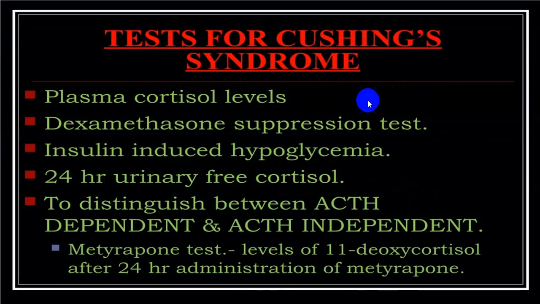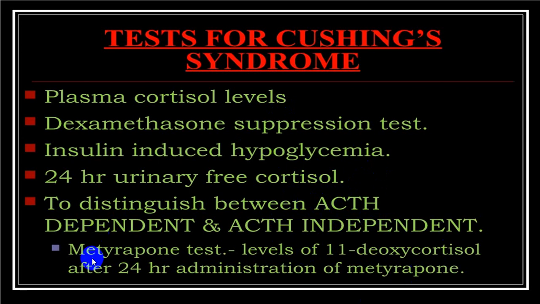So first, for diagnosis of Cushing syndrome, cortisol level. If you are not sure, you can go for the dexamethasone suppression test. You can use the insulin-induced hypoglycemia test, 24-hour urinary free cortisol level, and after establishing the diagnosis, you should differentiate ACTH dependent from ACTH independent.